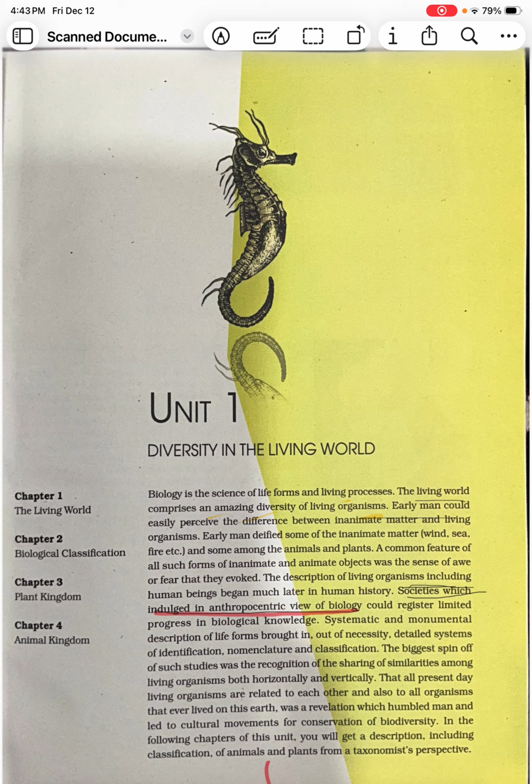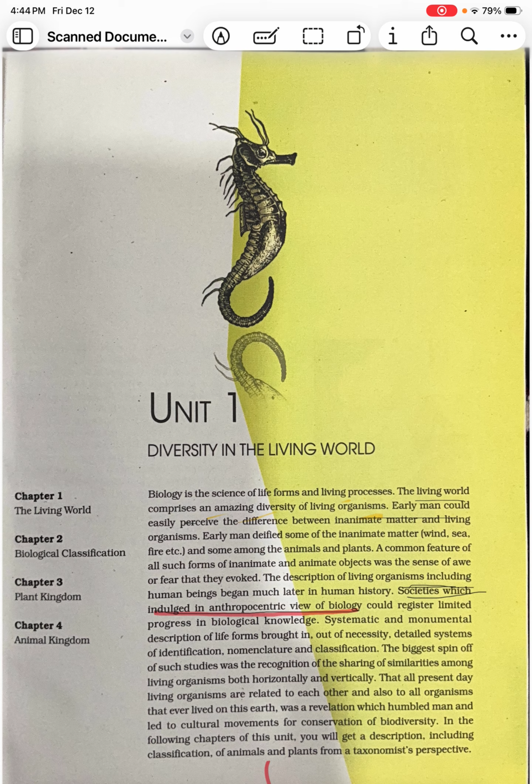When they came to understand the evolution of the human race, it humbled man. Humbled means it brought down the nature of man, and led to the thought that the other organisms are also very important when they interact with the environment and with other species. They understood that it is important to conserve other living forms just like them. This is how humans slowly understood the importance of conservation of biodiversity. Initially there was no such thought.